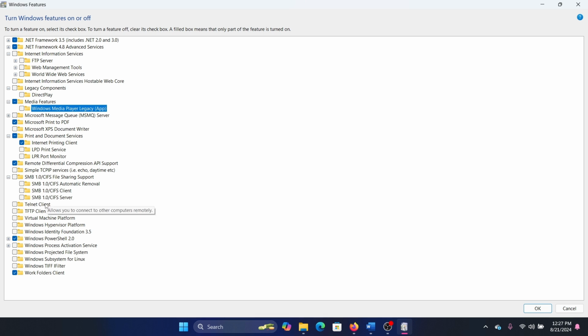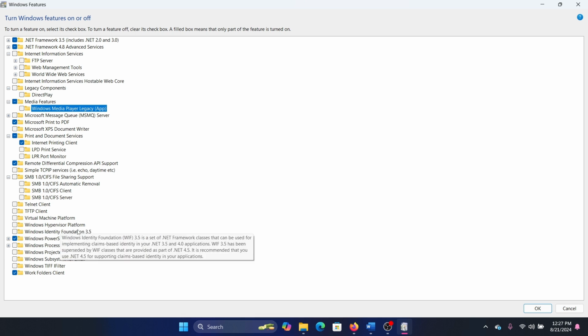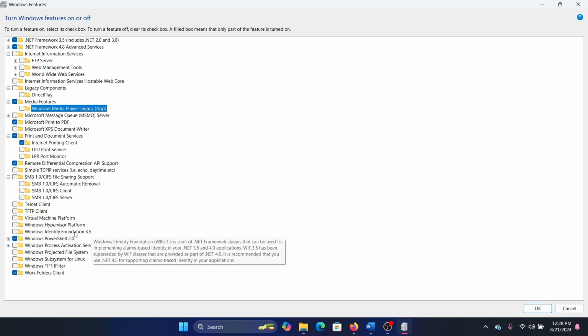Telnet is associated with the network, so if you need it, then you need it. Otherwise, you do not need it. TFTP Client is also a networking feature. Then there are Virtual Machine Platform and Windows Hypervisor Platform. These two are needed if you're using a virtual machine on your system. And then Windows Identity Foundation is also a feature which is required by a few users.